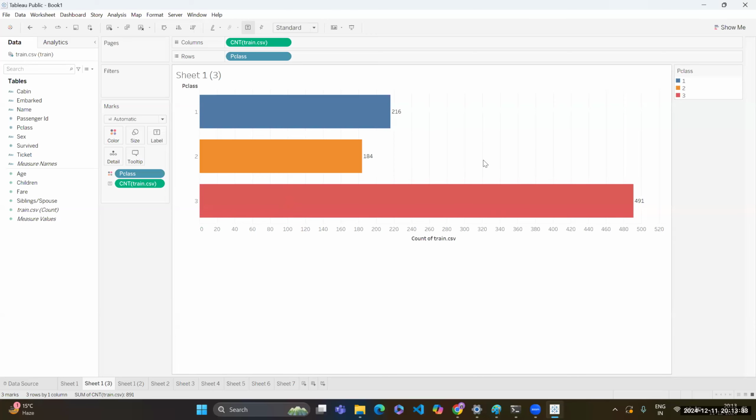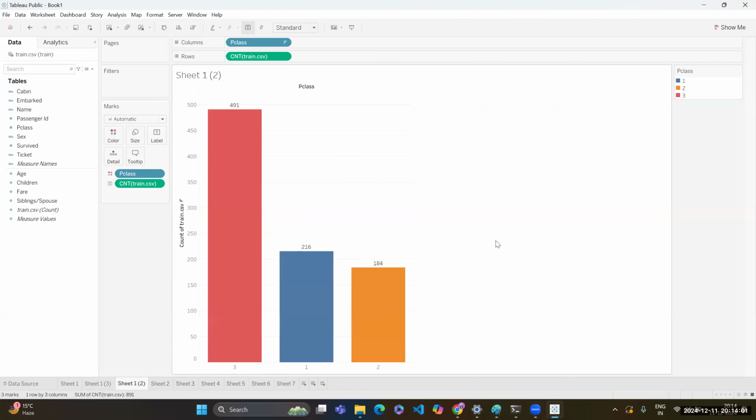Okay, so you can actually swap the variables as well, just like this. Now, once I have this, if you want to arrange it, that can be arranged over here as well. So here we saw how easily you can create a plot in Tableau.